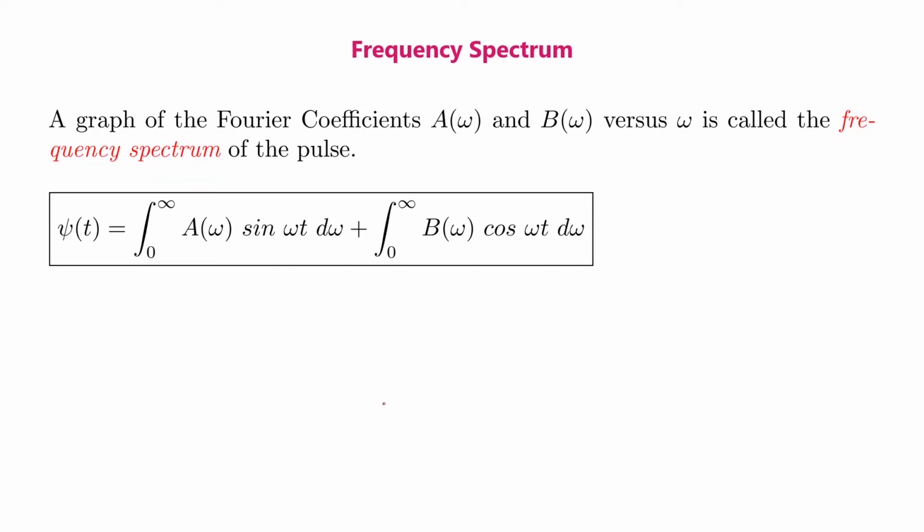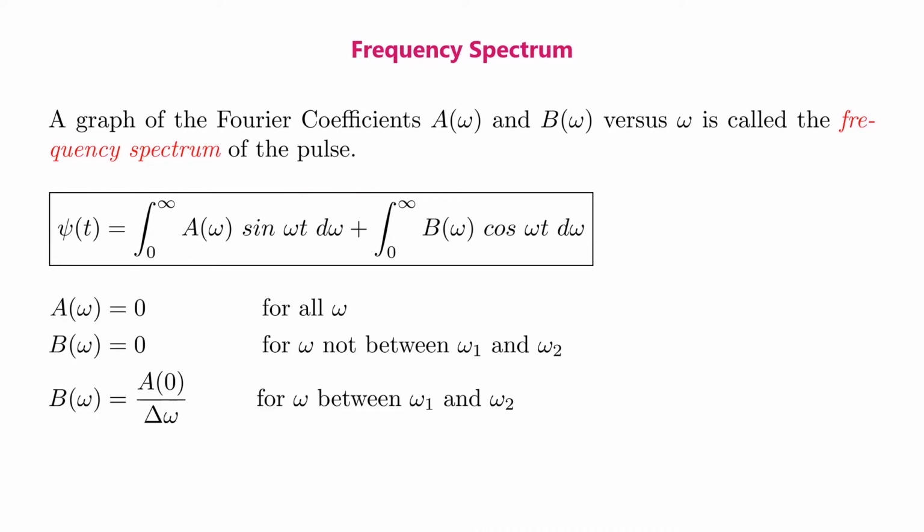We have the general equation for the pulse psi t equal to the integral from 0 to infinity of a omega sin omega t d omega plus the integral from 0 to infinity of b omega cos omega t d omega. In our case, the first term is equal to 0. Therefore, a omega is equal to 0 for all omega.